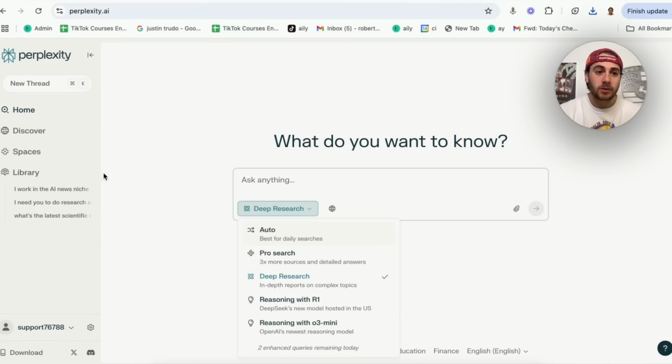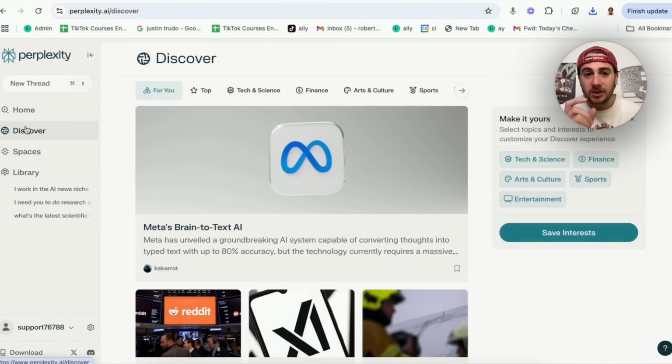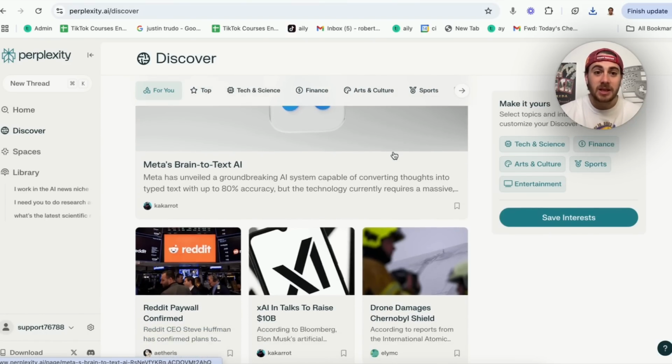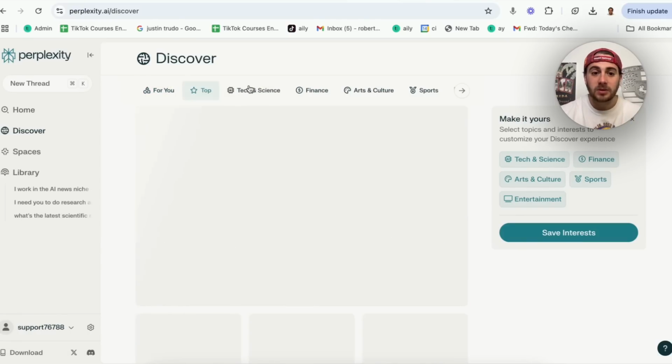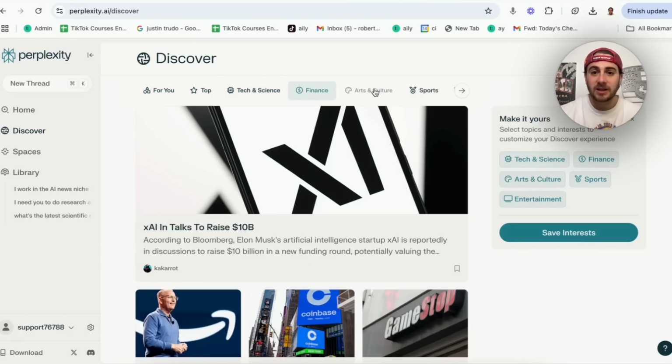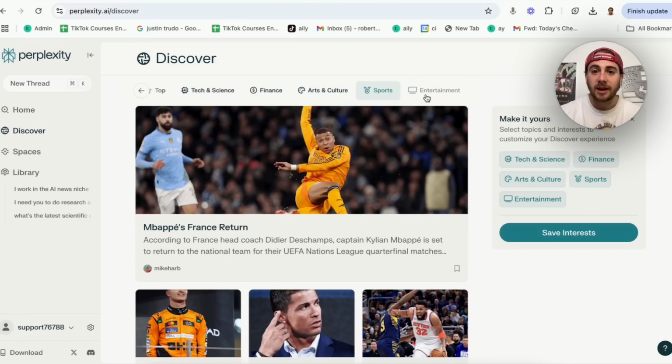The next thing that I would strongly suggest that you use is come into Discover right here. This is literally going to be able to allow you to see all of the latest news. It gets curated for you eventually, but also they have the top news, they have tech and science, they have finance, arts and culture, sports, they have entertainment. And again, you can come over here and you can actually change your interests to make this hyper specific to you.